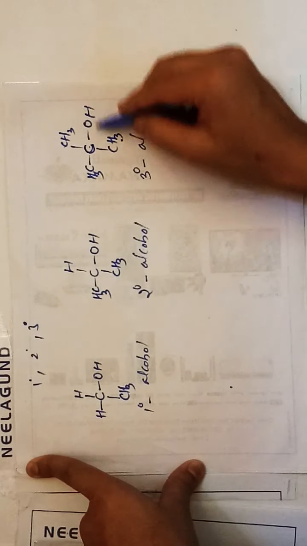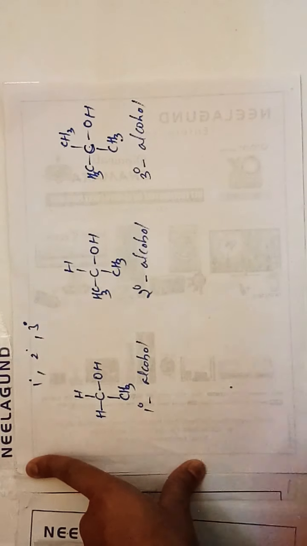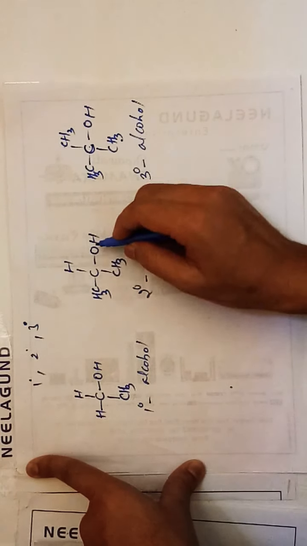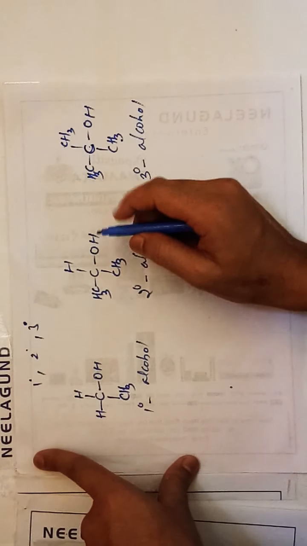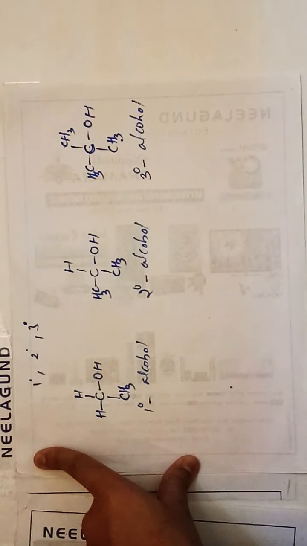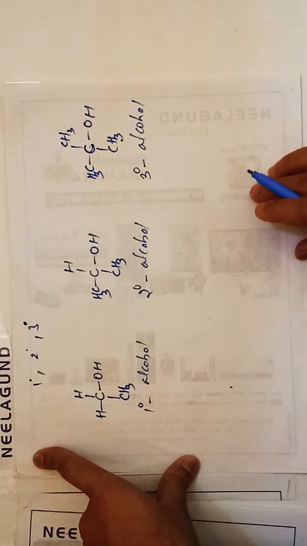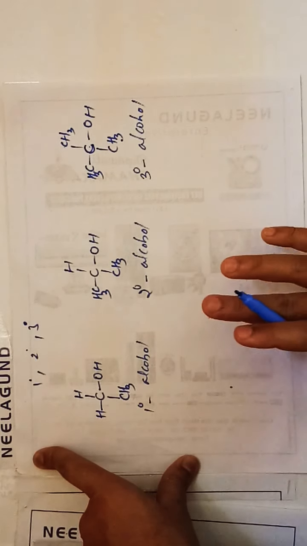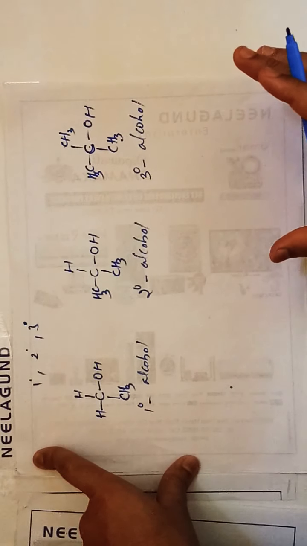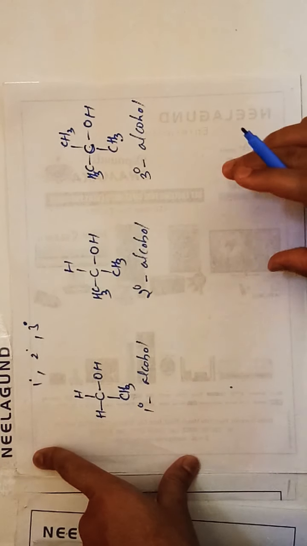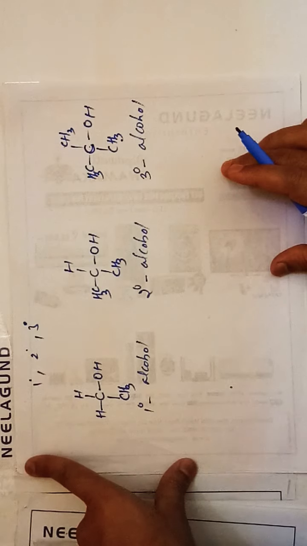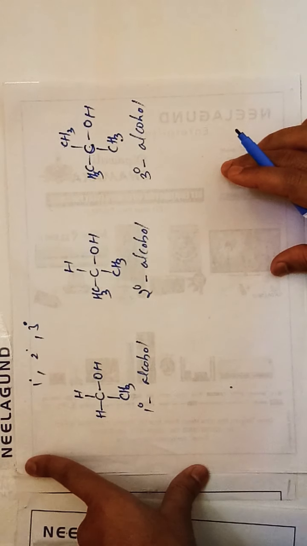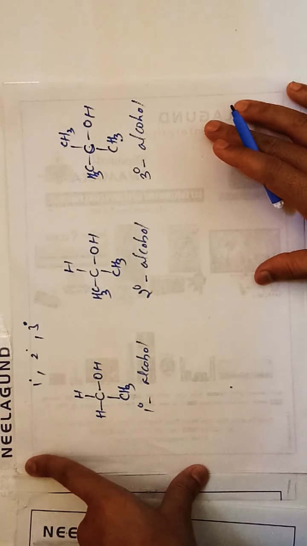Why do we say alcohol? Due to the presence of the OH group which is directly bonded to the carbon. So this is another way we classify alcohols: primary alcohol, secondary alcohol, tertiary alcohol. So this is all about the classification.